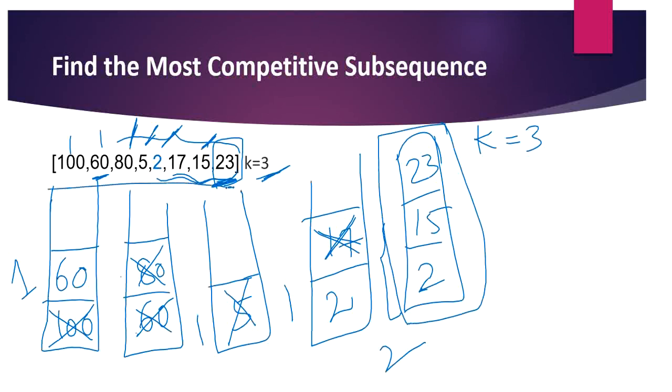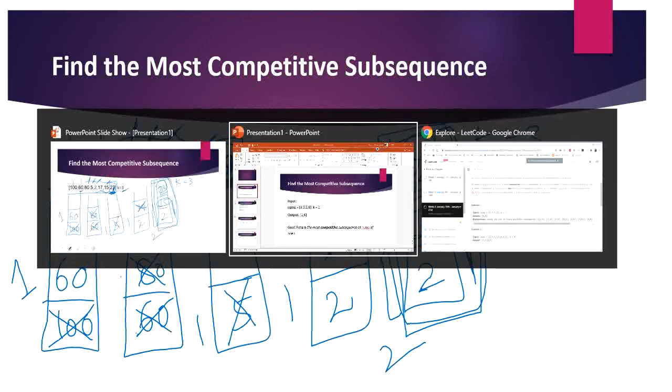So why I said no matter what we have to add the last element: suppose we have the same array, and instead of 23 we are having 2 here. In that case also we should not remove the previous element 15 since it is greater than 2. We still have to add the 2 and conclude the sequence as 2, 15, 2. Hope you are getting it. So let's directly go to code and code it.